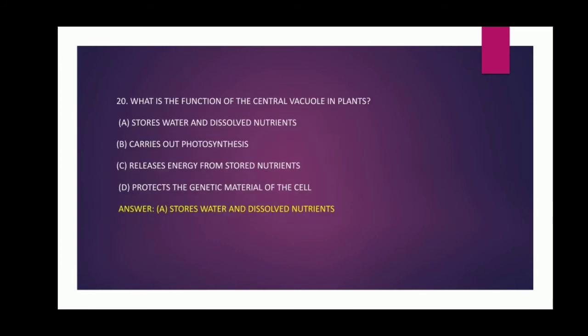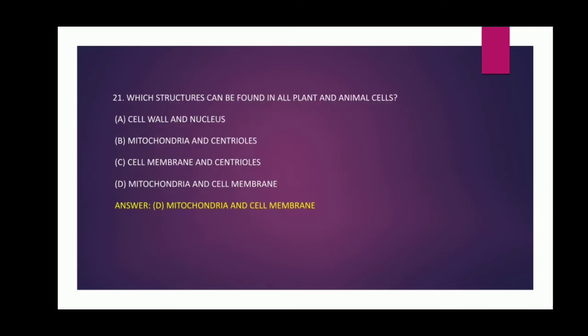Question number 20. What is the function of the central vacuole in plants? Options: stores water and dissolved nutrients, carries out photosynthesis, releases energy from stored nutrients, protects the genetic material of the cell. And answer is stores water and dissolved nutrients.